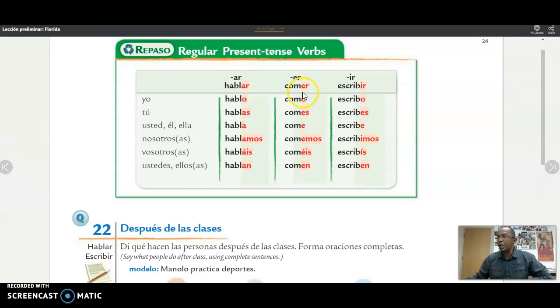ER verbs like comer, to eat, the endings are o, es, e, emos, éis, and en. Notice that there's an s involved, not an e, right? Como, comes, come, comemos, coméis, and comen. IR verbs are almost the same as ER verbs, except in the nosotros form.